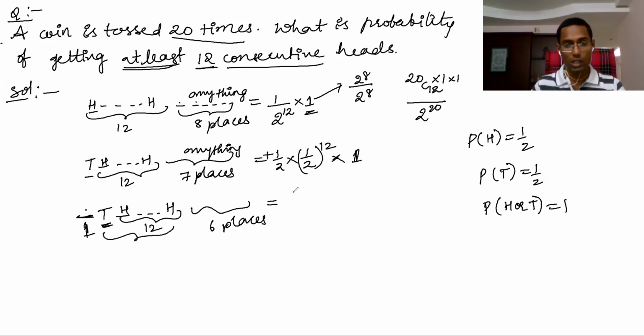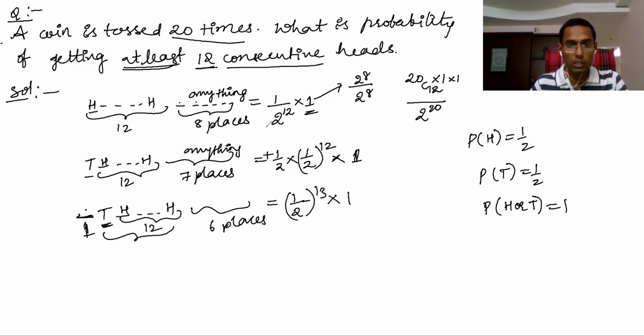This 1 by 2 into 13 times. So 1 by 2 whole to the power of 13. So this is one way, this is 1 into 1 into 1 into 1 only, either head or tail, so that is one way only. So here, what you can see is the same pattern will continue.